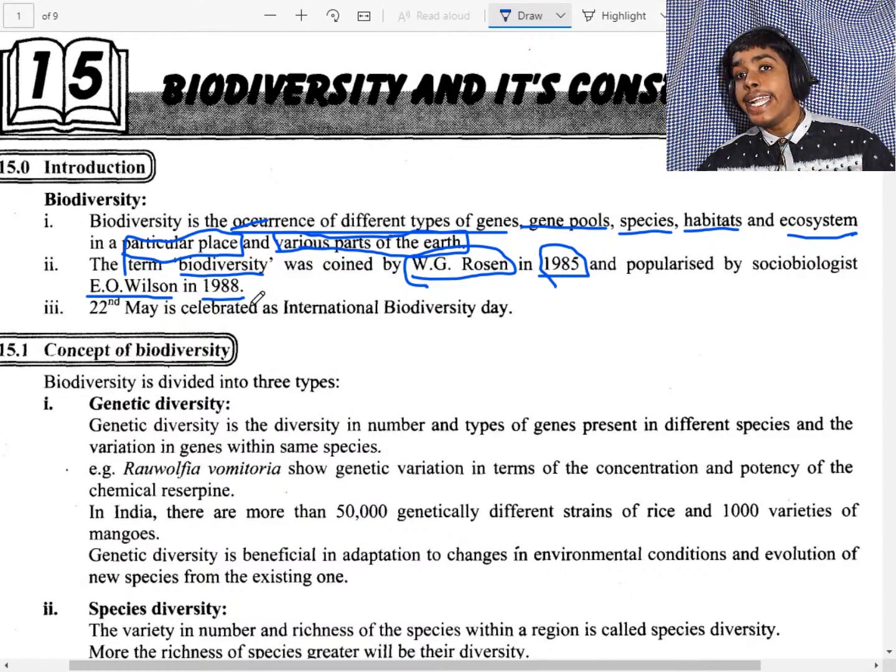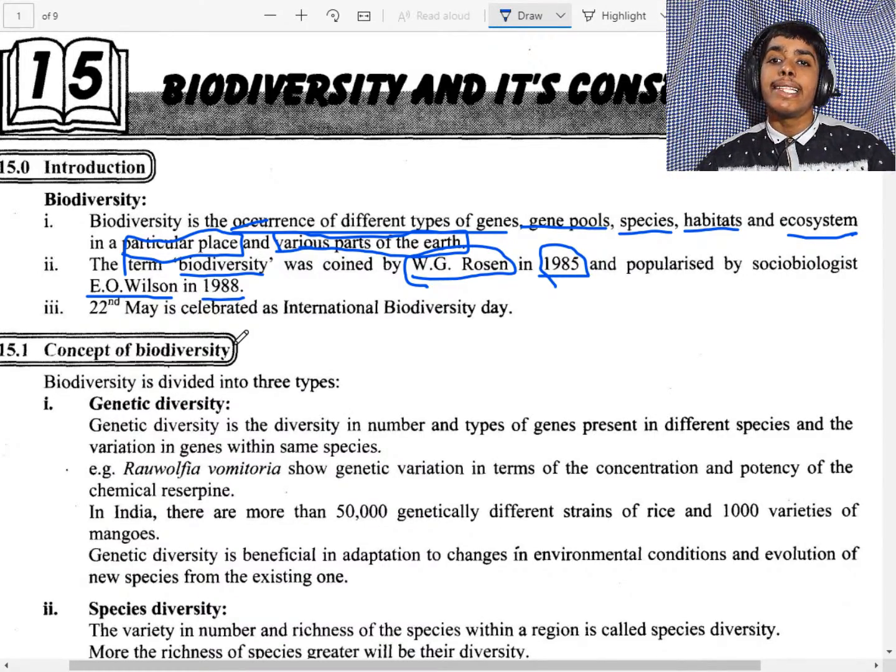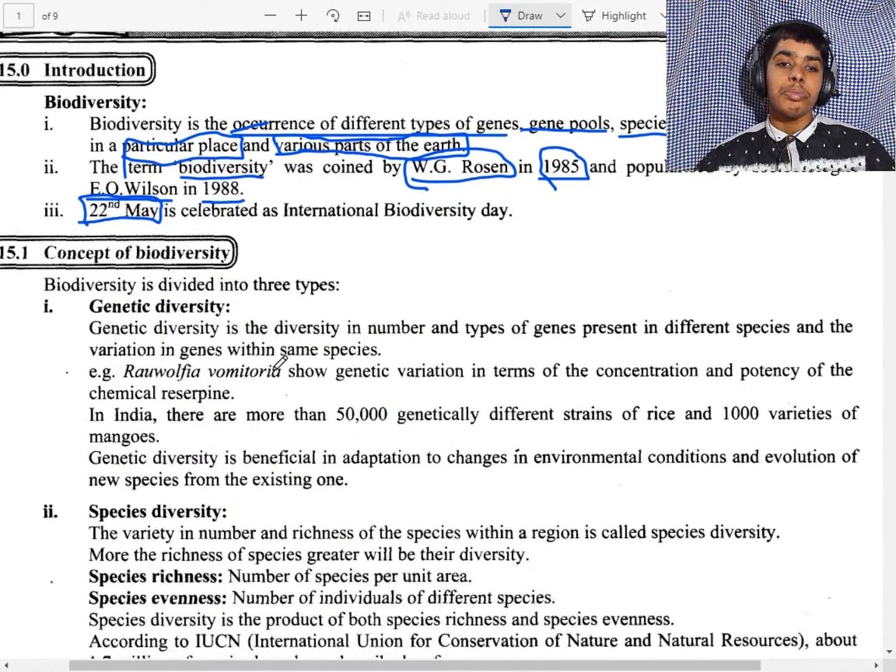So after 3 years of the coining of that term, it was popularized. And 22nd May is regarded as the International Biodiversity Day. So remember, in the examination they can ask on which date International Biodiversity Day is celebrated, that means 22nd May.